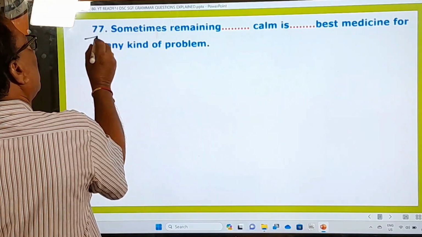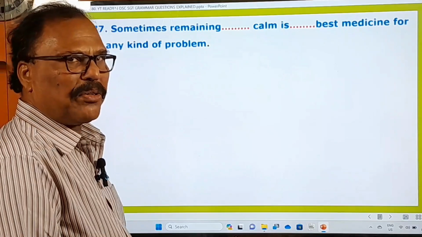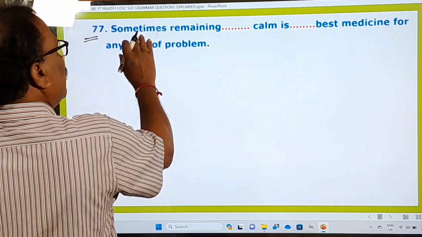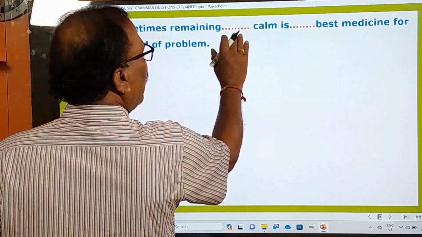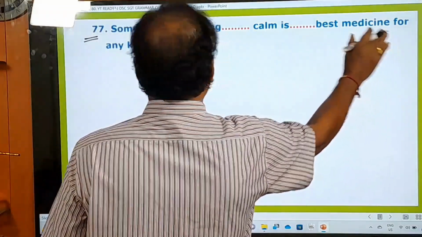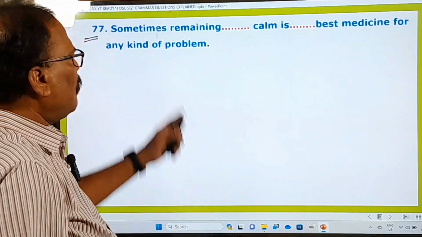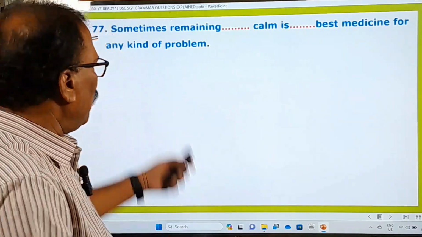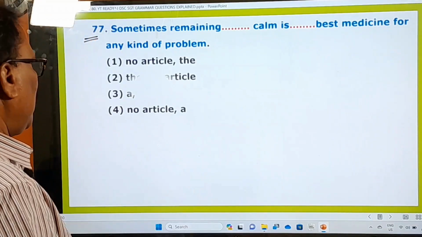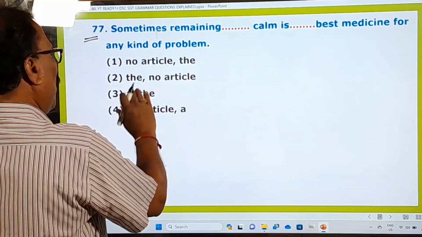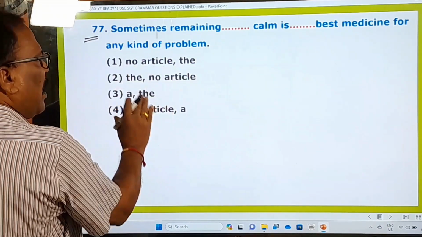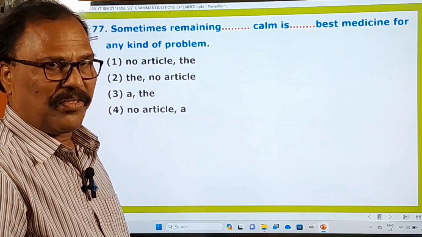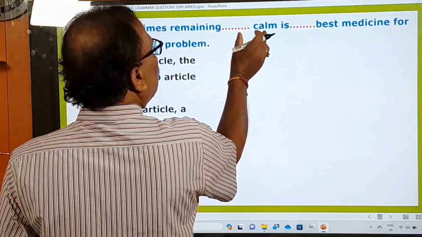Now, from the 77th question onwards, your grammar questions have begun in that question paper, right? And what is the 77th question? "Sometimes remaining dash calm, dash the best medicine for any kind of problem." So this is the question given here. And now what is the examiner asking you to do? Let us see the options and let us decide. Okay, no article, no article. From this we understand that this question is all about the use of the articles, right? And let us see what to use in this blank.